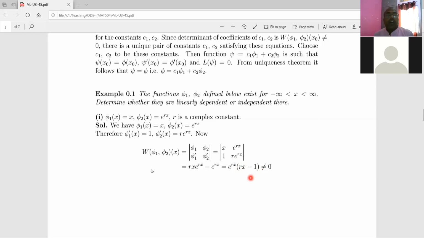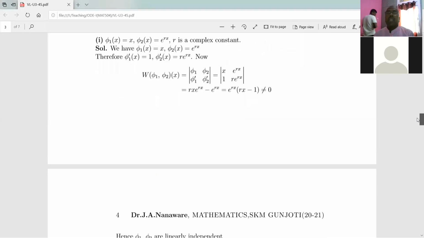Hence the Wronskian for these two functions phi1 and phi2 is not equal to 0 for any choice of the point x. And therefore by application of that theorem, we conclude that these two functions phi1 and phi2 are linearly independent. Okay, so this is the first example where we have seen that the given functions are linearly independent.